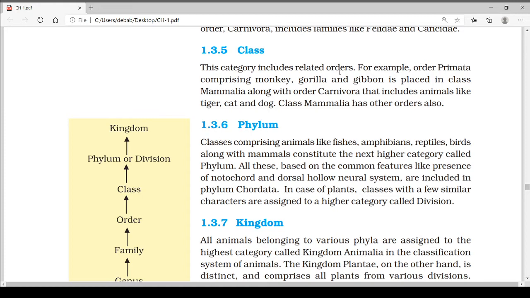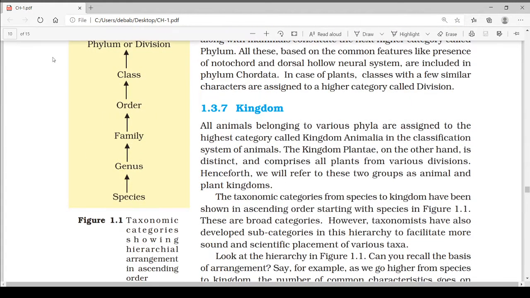In case of plants, classes with a few similar characters are assigned to a higher category called division. Phylum and division both are the same, but phylum is written while writing the scientific name for animals, and division is written while writing the scientific name of plants or grouping plants. Next is the kingdom. It is the highest taxa.